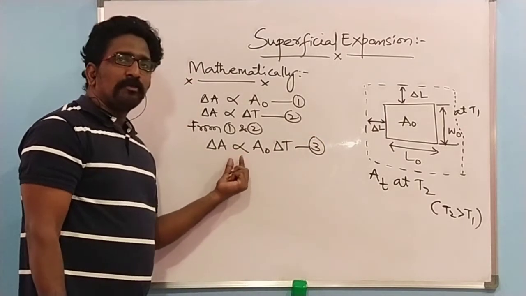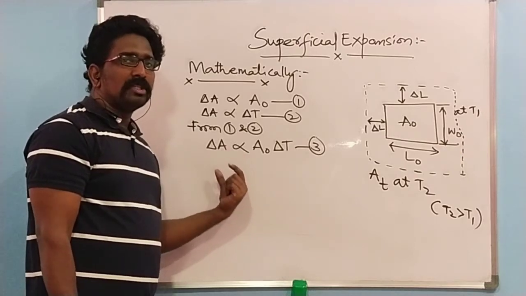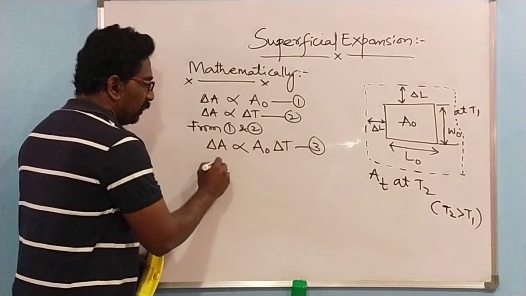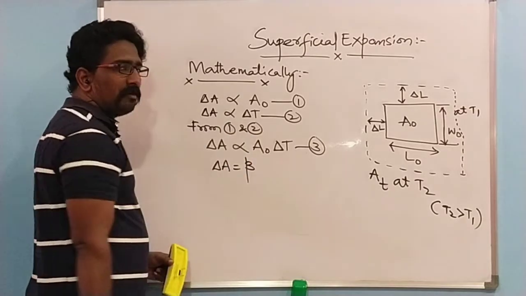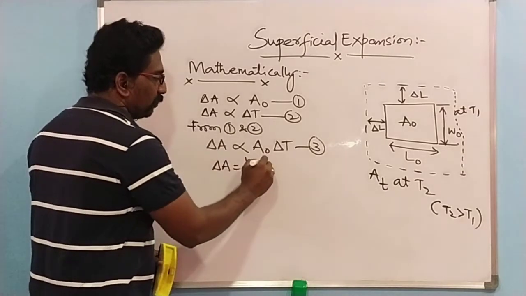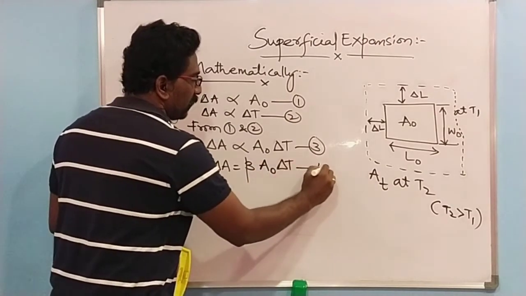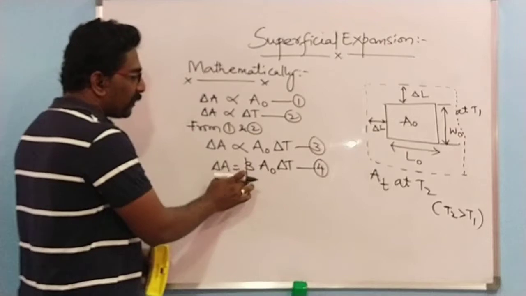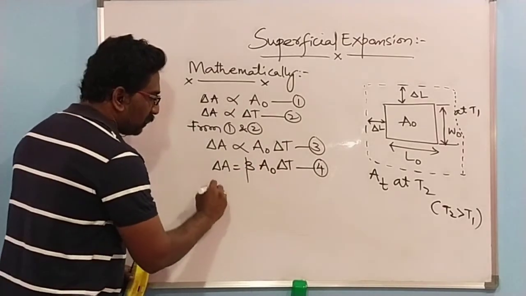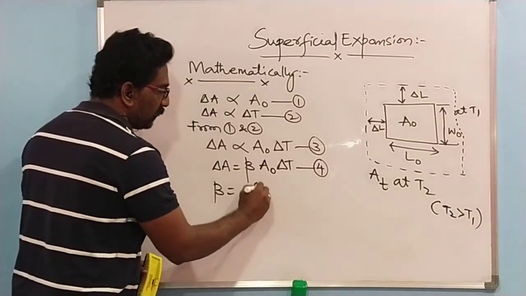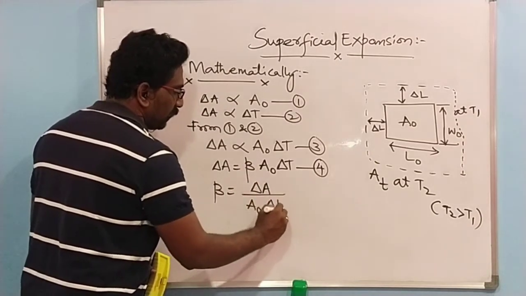Now, this is a proportionality sign. If I remove this, I'll get a proportionality constant. So I am removing this proportionality sign, and the proportionality constant which we get here is the beta value. So delta A equals beta times A0 delta T. This is my equation number 4. Now I'm trying to write this entire equation 4 in terms of beta. Beta is equal to delta A over A naught times delta T.